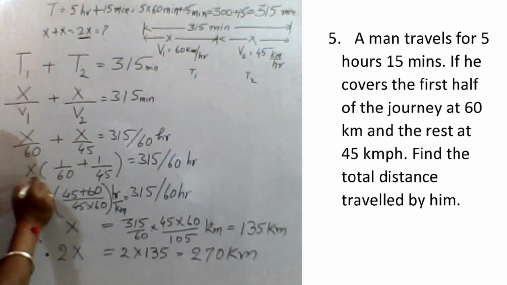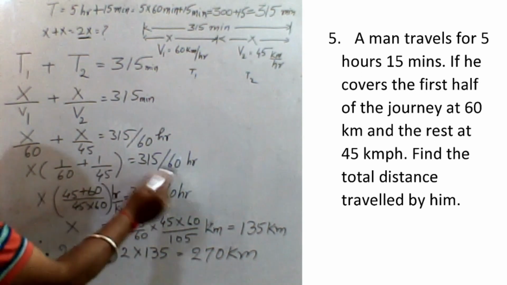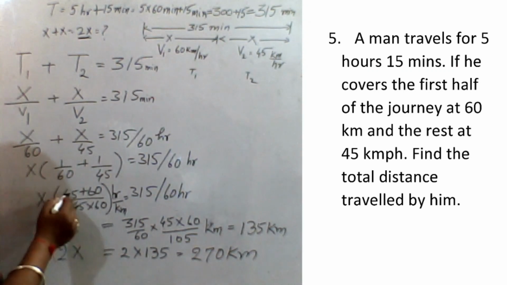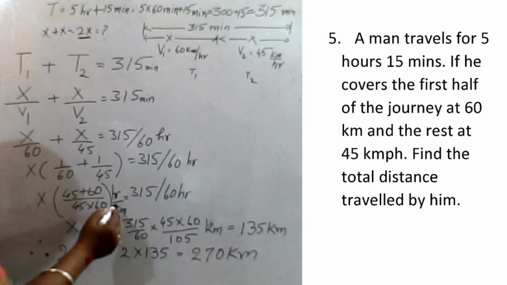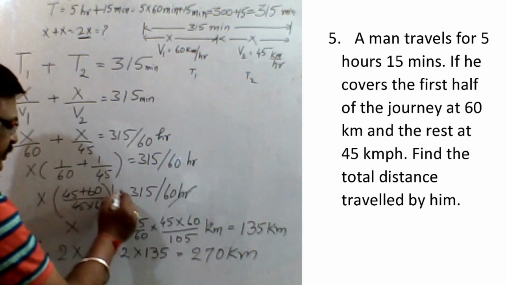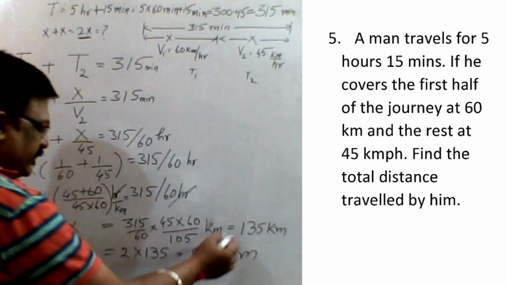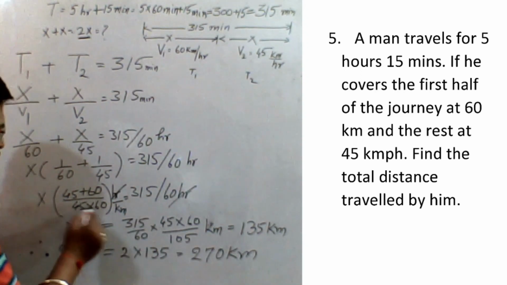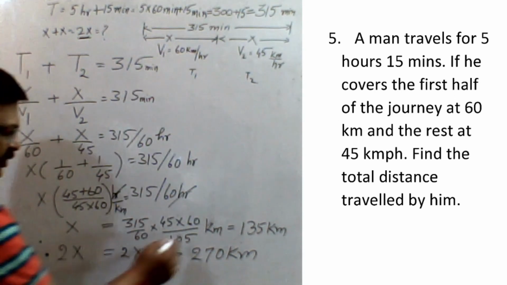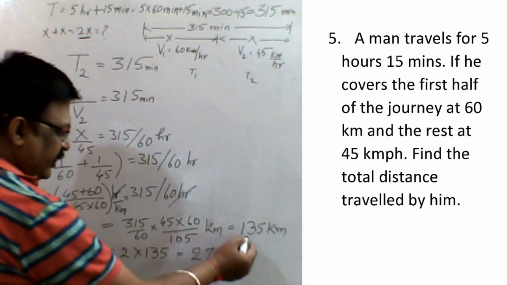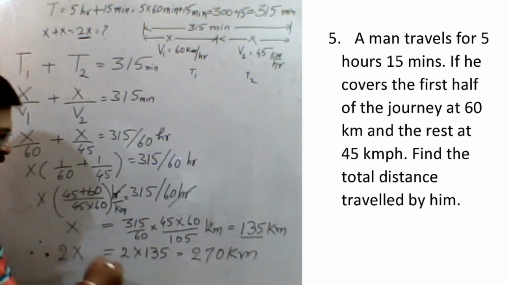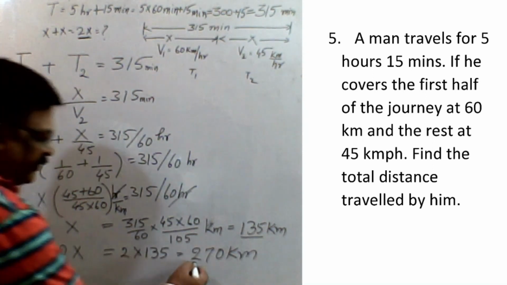Now take x common, 1 by 60 plus 1 by 45 is equal to 315 by 60. Again you calculate, 45 plus 60 over 45 into 60, this hour cancels, the kilometer goes to this side, and 45 plus 60 is 105. So you calculate it, it will give you 135 kilometers as the x value. Since you have to find 2x, multiply it by 2, you will get 270 kilometers.